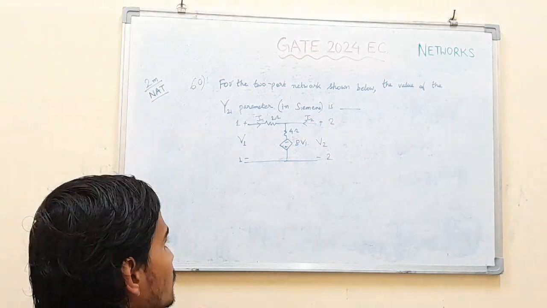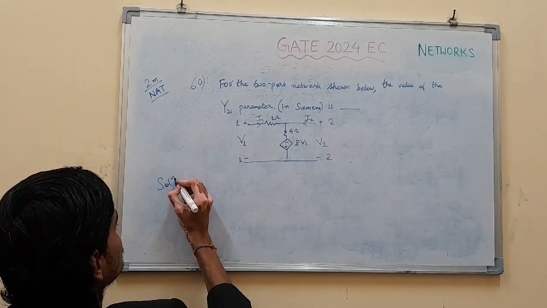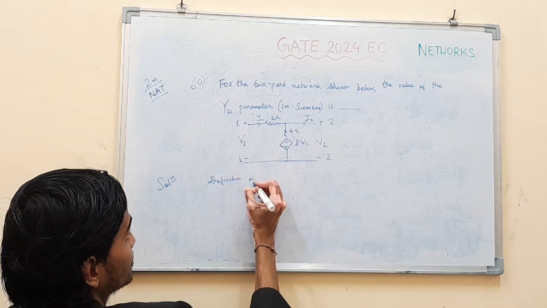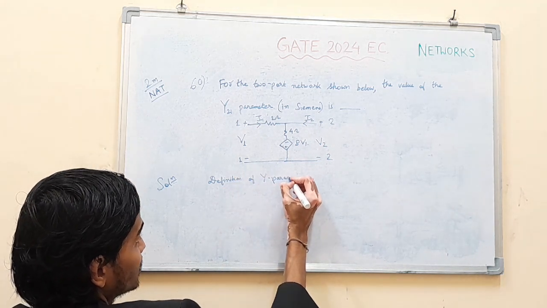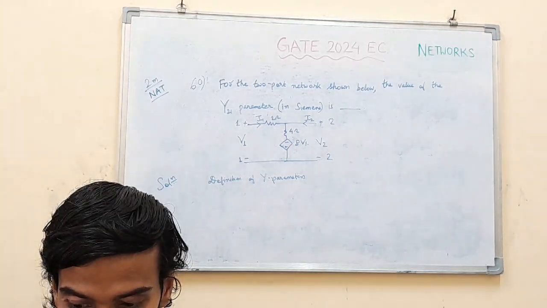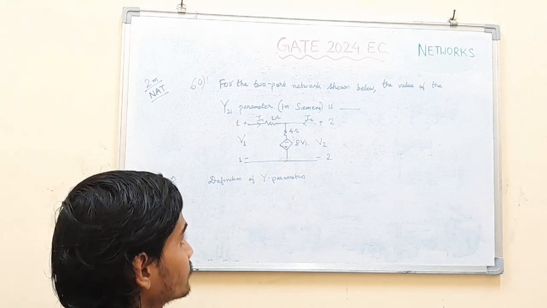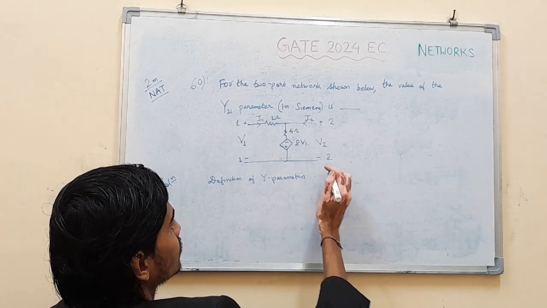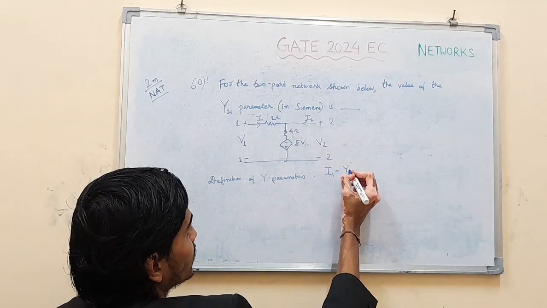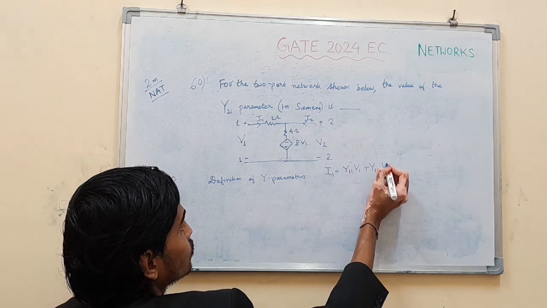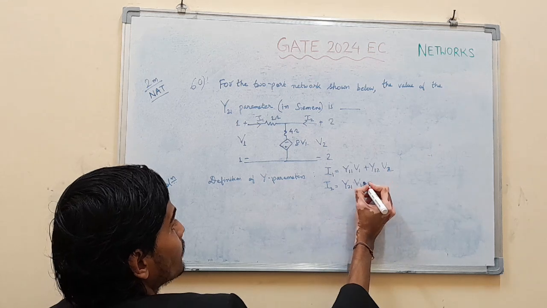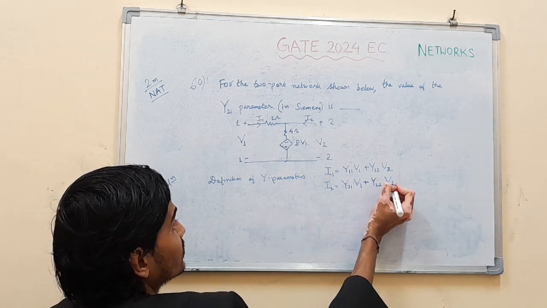Let's move on to the solution. Very basic definition of Y parameters, the definition equation basically: I1 equal to Y11 V1 plus Y12 V2, and I2 equal to Y21 V1 plus Y22 V2.